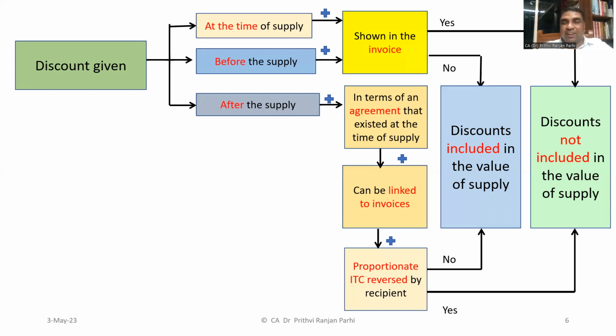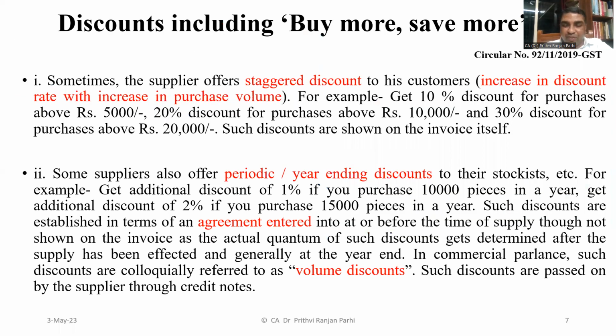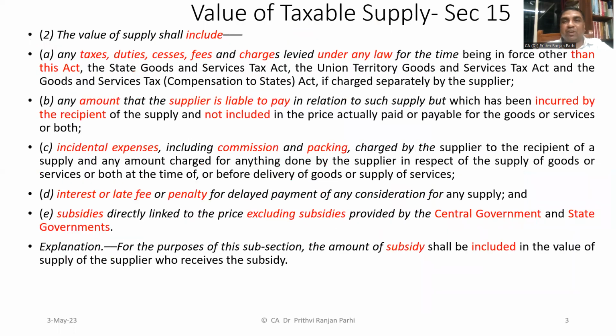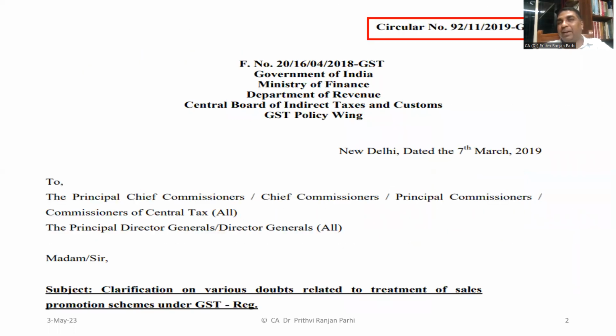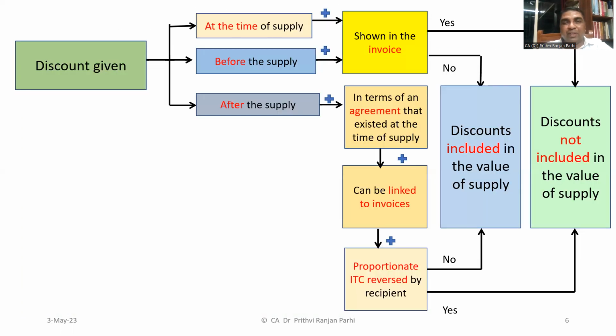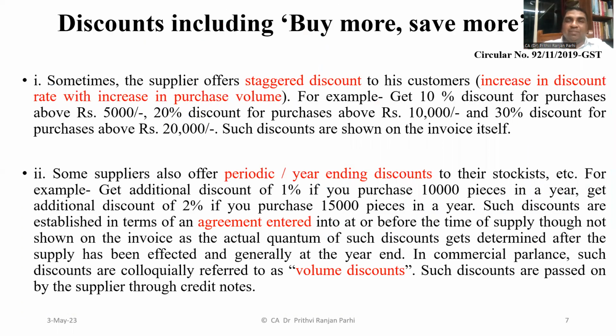But in addition to that, if you refer to the department circular, the circular which I was referring to, circular number 92/11/2019, there are additional clarifications. This, in fact, explains in detail. Let me summarize this. If you want, you can read these paragraphs of this circular.